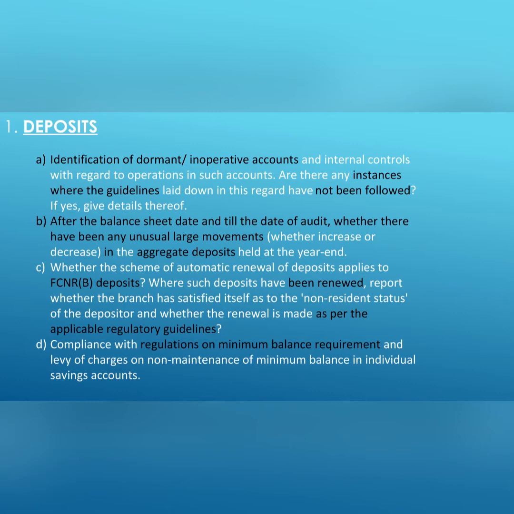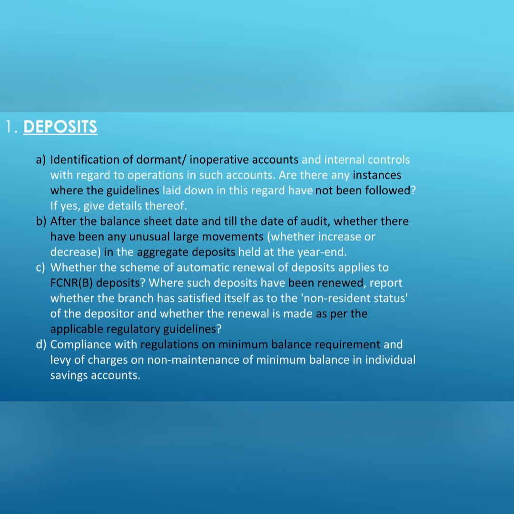Clause B asks about the unusual large movements in aggregate deposit held at the year end. To check this clause, we need to obtain list of aggregate deposits as on the year end and as on the date of audit. Then compare them to check for any unusual movement during that period. If there is any such movement observed, then we need to ask for the clarifications and comment accordingly.